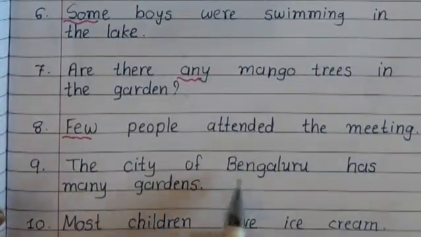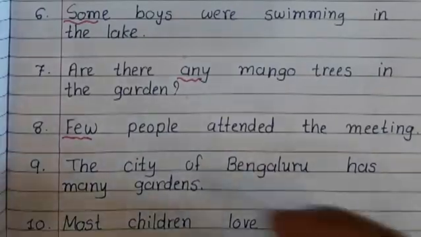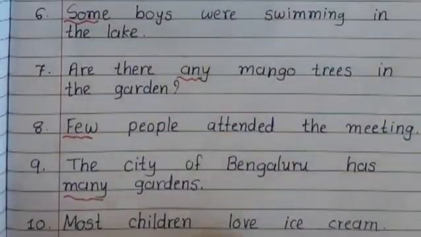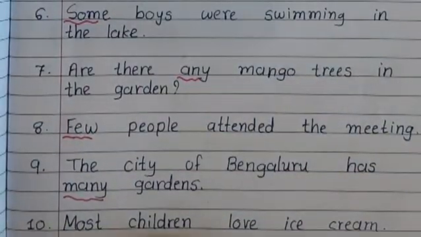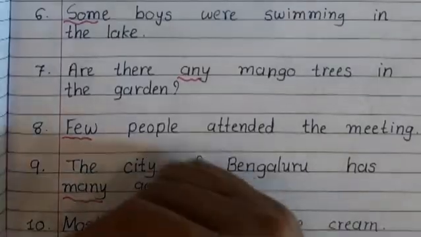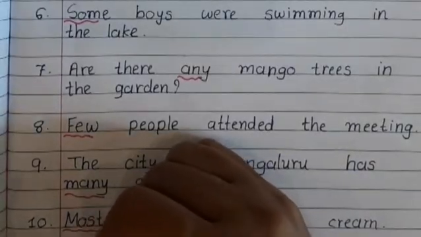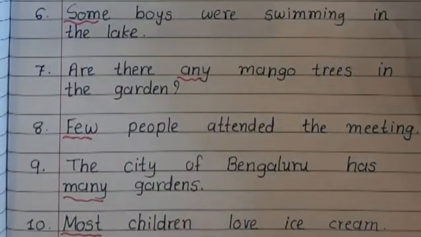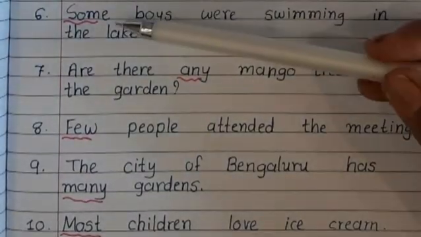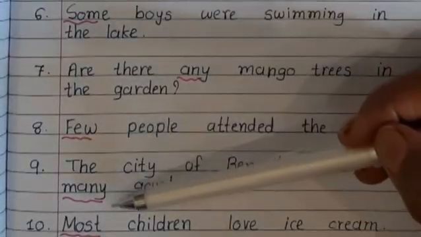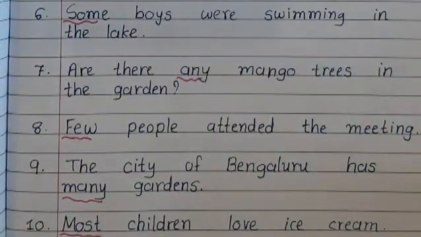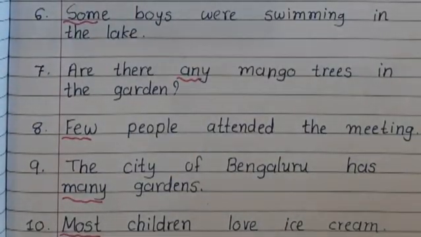Next, the city of Bangalore has many gardens. Here we have many, which directly answers the question how many. Most children love ice cream. So here we have most. So in the above sentences we can see 70, 8, many, some, 60, some, any, few, many, and most. All these words answer the question how many. So these are called adjectives of number.